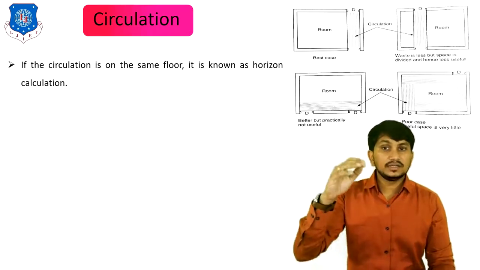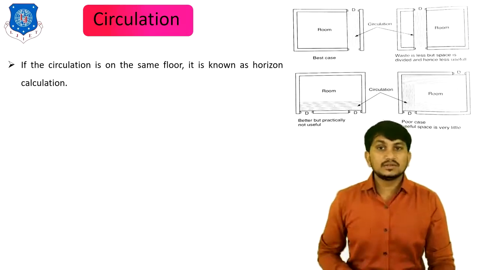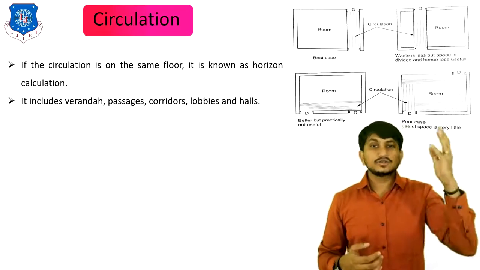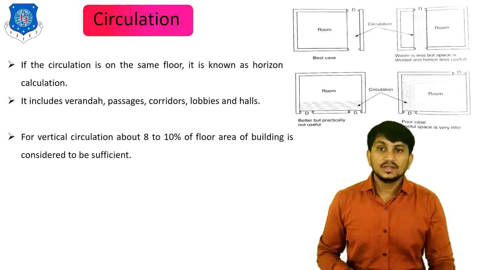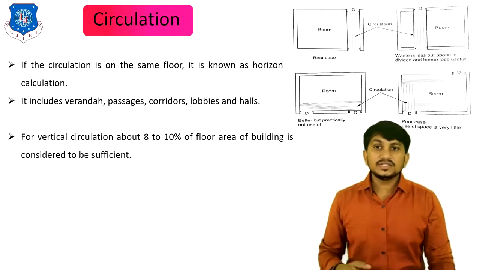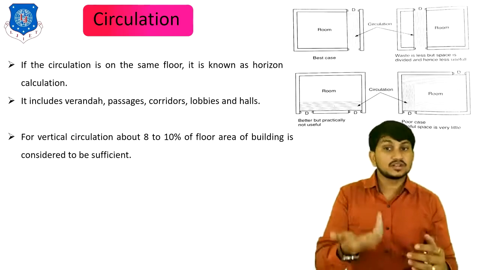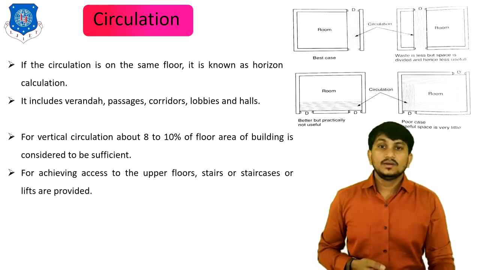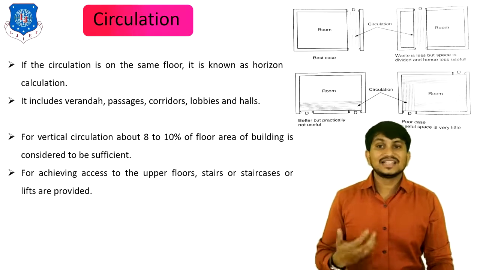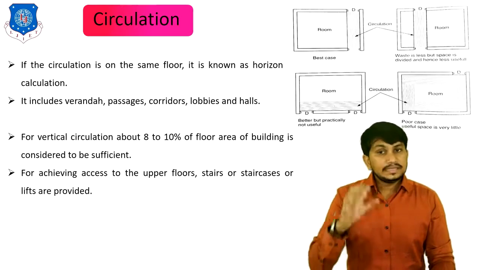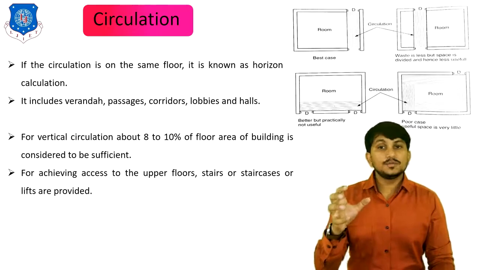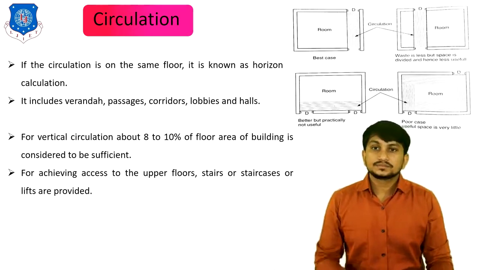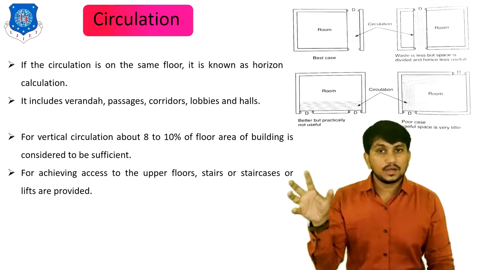If the circulation is on the same floor, it is known as horizontal circulation. It includes veranda, passages, corridors, lobbies and halls. If the circulation is on different floors, it is called vertical circulation. For vertical circulation, we have to provide a number of lifts and stairs or staircases. In a building, vertical circulation should be around 8 to 10% of the floor area of the building. That's all about the circulation of the building.